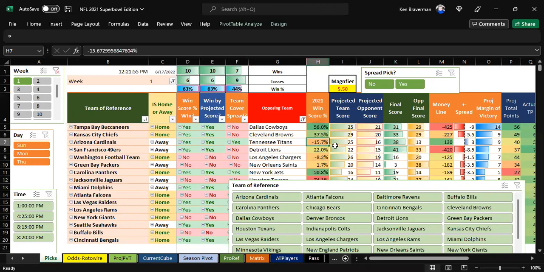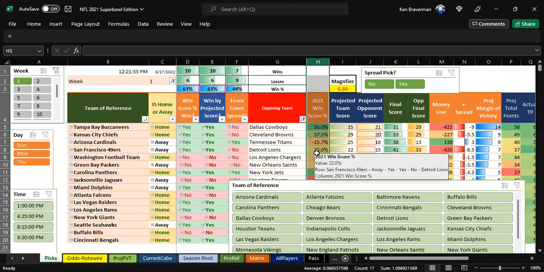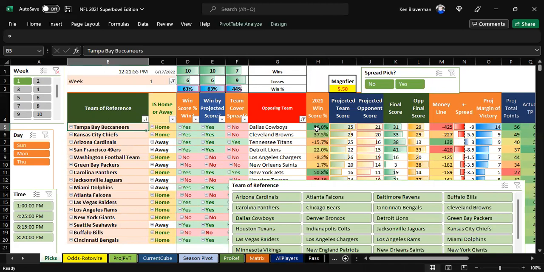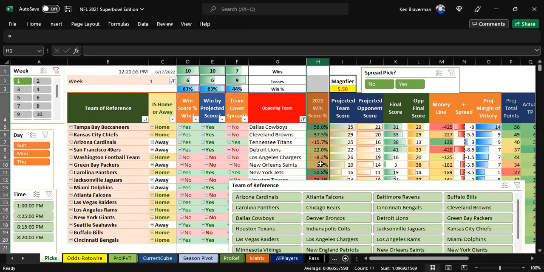So why is this win score percentage here? What is it doing? Win score percentage is giving you an idea of what the odds makers probably think the comparison of the game is, meaning they really thought Tampa Bay was really going to crush Dallas. This is what the team stats tell you.